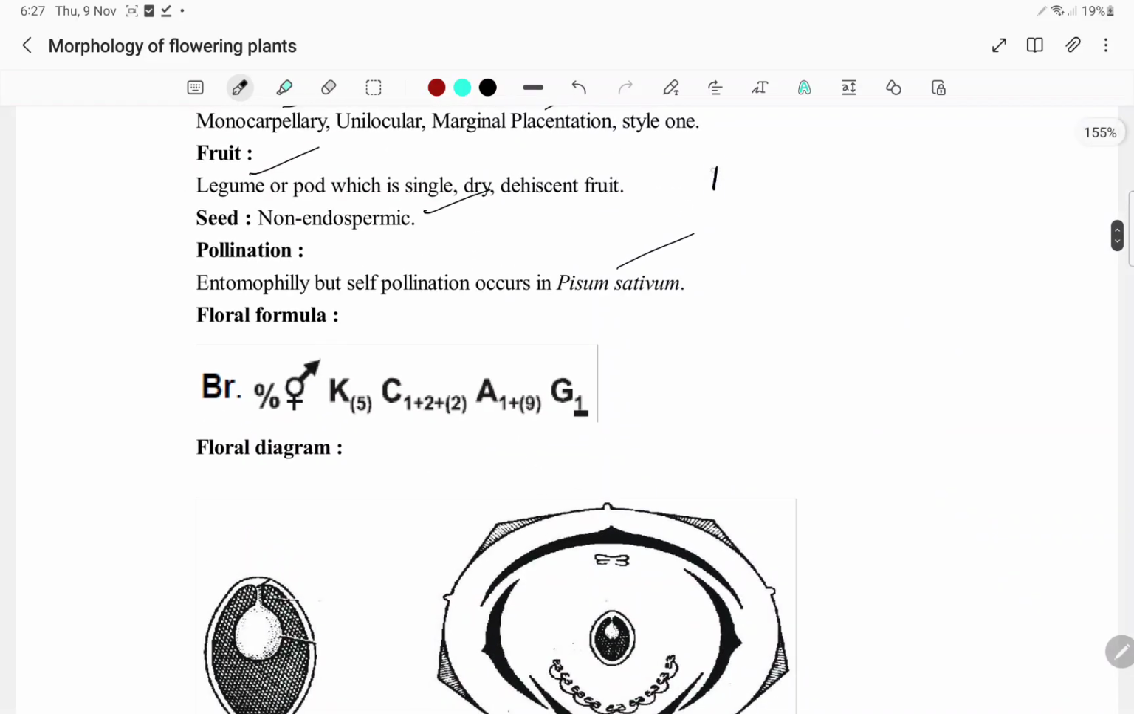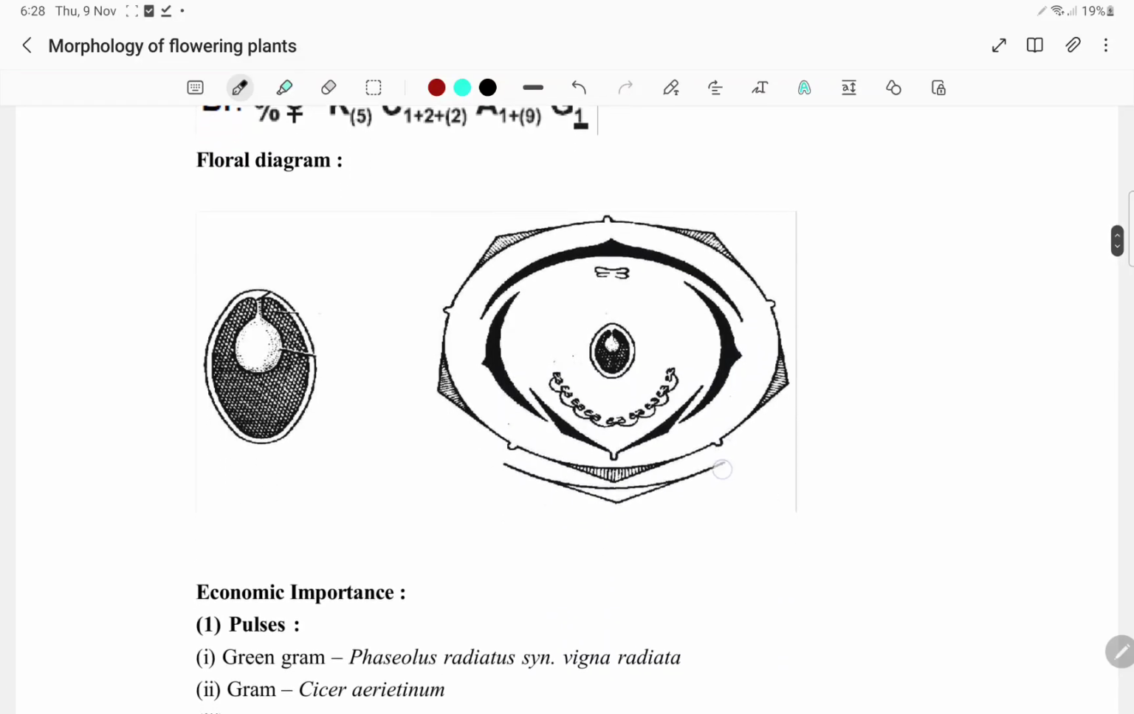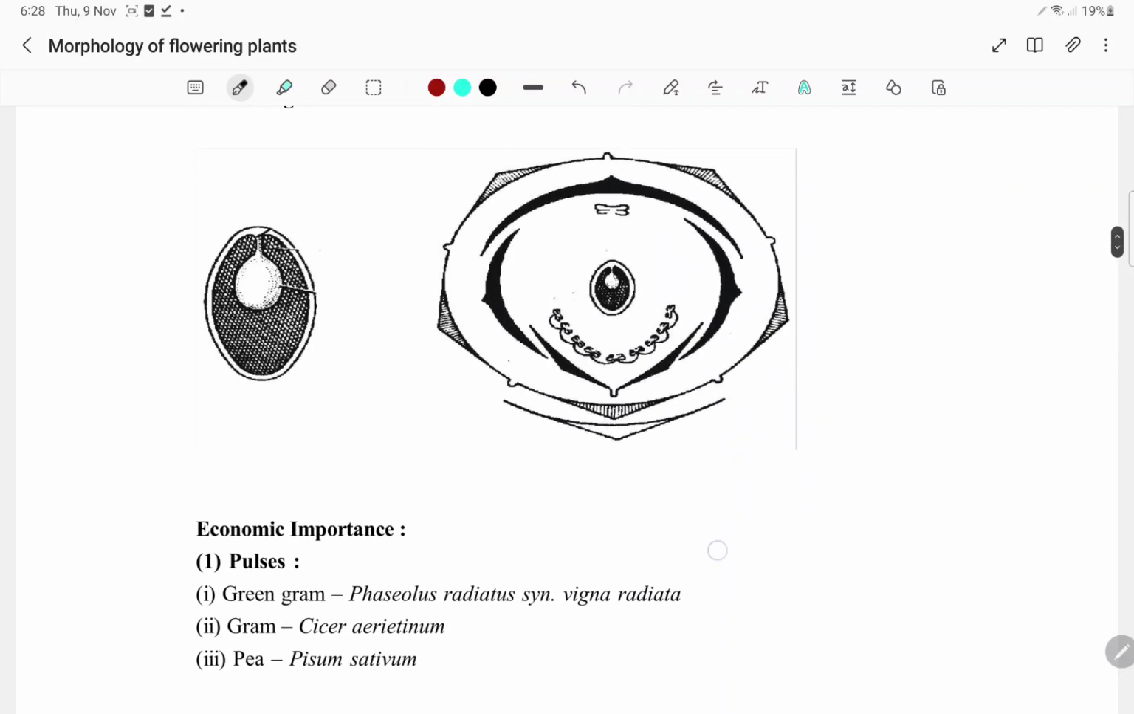So coming to the floral formula, they are bracteate. And we have the zygomorphic, bisexual, calyx, corolla, androecium and gynoecium. Calyx, you will be having 5, all are fused. And this is 1 plus 2 plus 2, 2 are fused, keel petal. And 1 plus 9, 9 are fused. And gynoecium is 1. And the ovary is superior. So marginal placentation will be there.